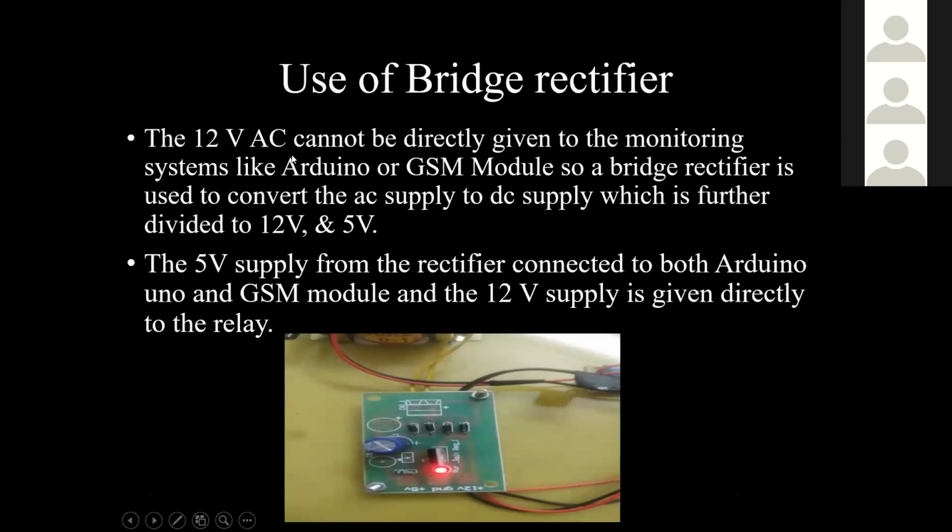The 12 volt AC cannot be directly given to our system, so we are using a bridge rectifier. These are connected to the Arduino and GSM module, and the bridge rectifier converts the AC supply to DC supply, which is divided into 12 volt and 5 volt supplies. The 5 volt supply from the rectifier goes to both the Arduino UNO and the GSM module, and the 12 volt supply is directly given to the relay.